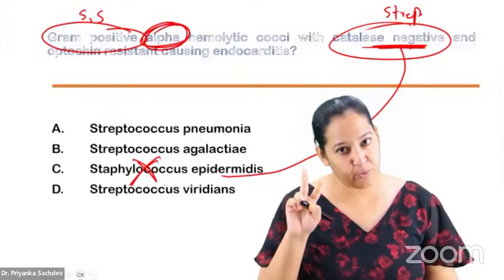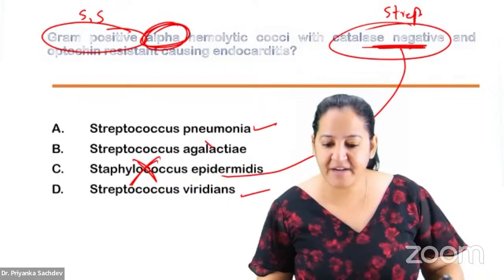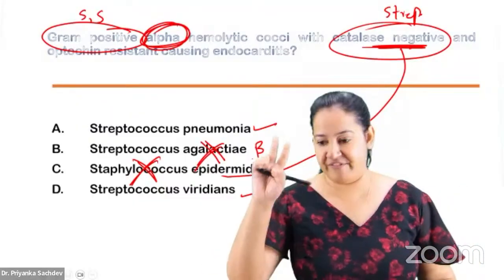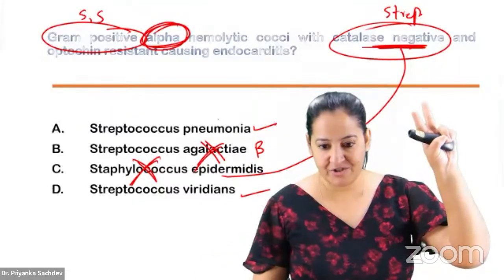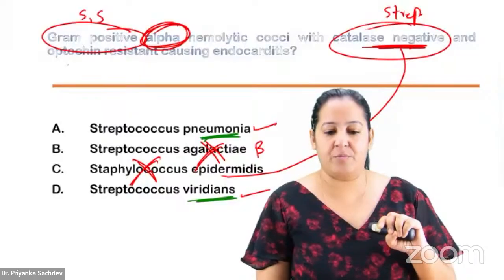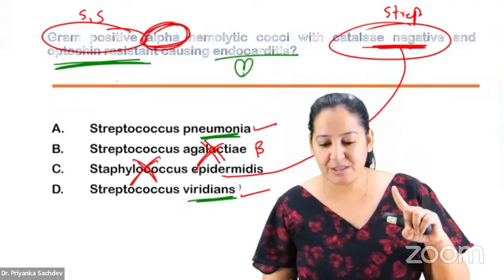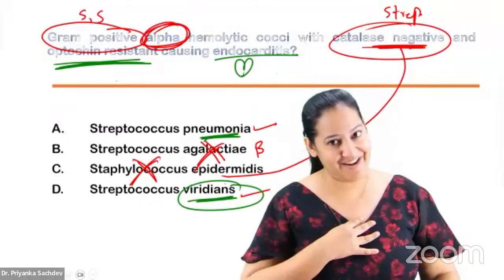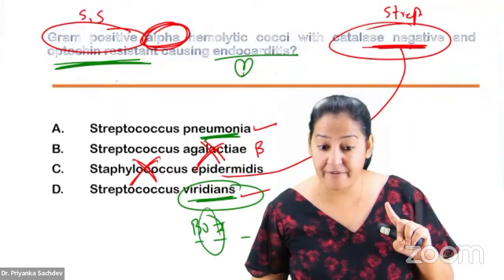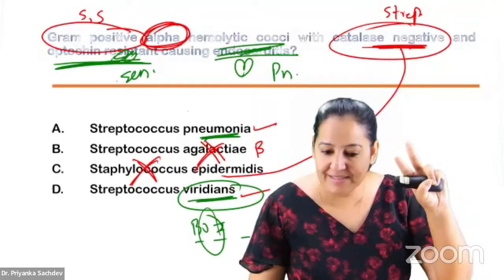Now in alpha, I am having only two options: pneumoniae and viridans. But it cannot be agalactiae because it is beta hemolytic. So I have removed one more option. Now I'm left with the two alpha hemolytic Streptococcus, pneumoniae and viridans. I need more clues. So two more clues are given to me. It is optochin resistant and it involves the heart. It causes endocarditis. Both these properties fit viridans. Viridans causes dental caries and endocarditis. And it is BOI negative, optochin resistant. If I say optochin sensitive and it causes pneumonia, if I change the two words, my answer will become pneumoniae.